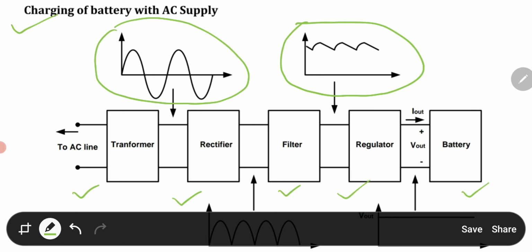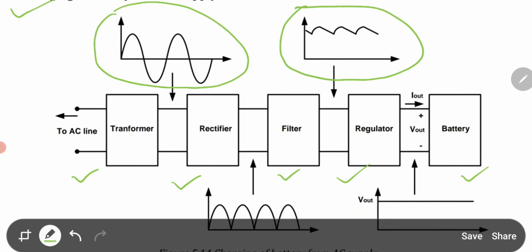So these are the input and output functions. You can see here the battery, then the regulator, then the filter, and then the rectifier. The regulator will regulate the voltage of the battery, the filter will filter out all the harmonics and unnecessary components from that power, then the rectifier rectifies it, and the transformer gives you the value of voltage that you desire.